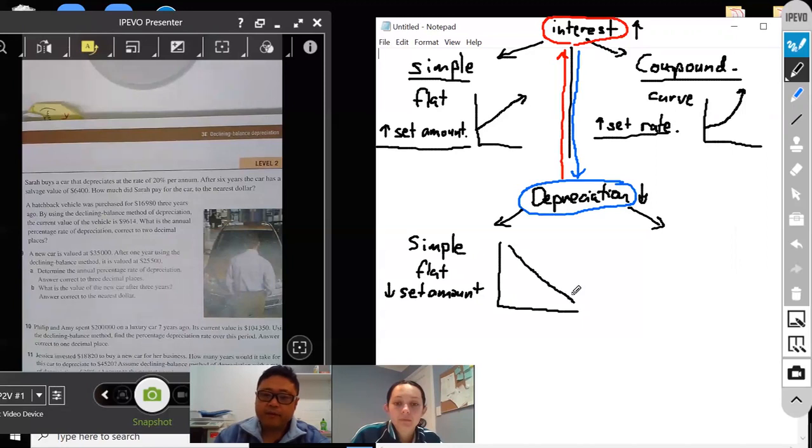It will look like this. Okay. Yeah. Yep. And if it goes down in a compound way, it will go down quicker. Initially, yes. Something very interesting happens. It goes down by a set rate. Okay. And it will look like this.